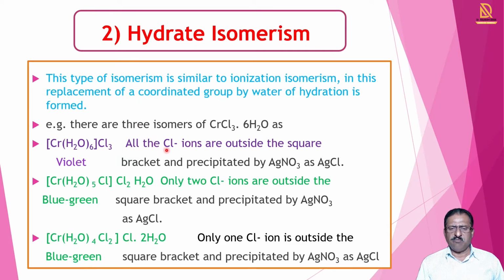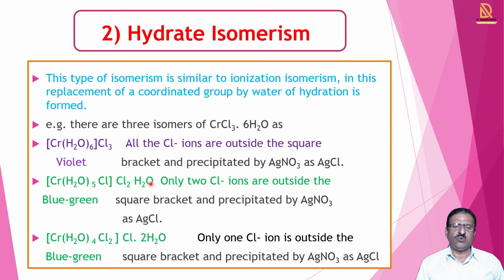In this example, if we test the Cl ions, then 3 Cl ions are present and they are precipitated by silver nitrate. But when one of the Cl goes inside the square bracket and one of the H2O goes outside the square bracket, then what happens? We get another isomer, [Cr(H2O)5Cl]Cl2·H2O.